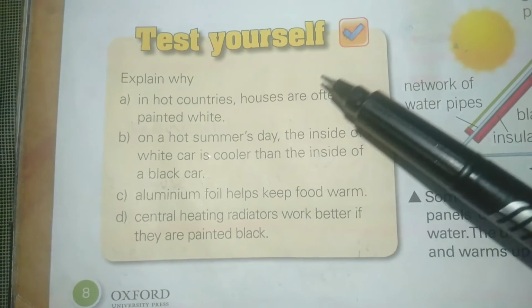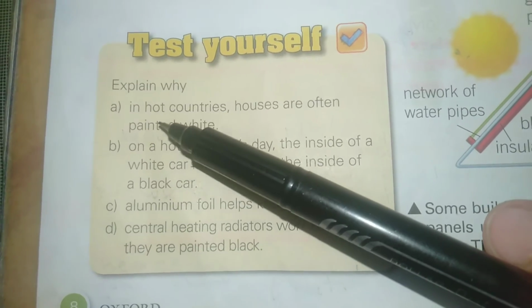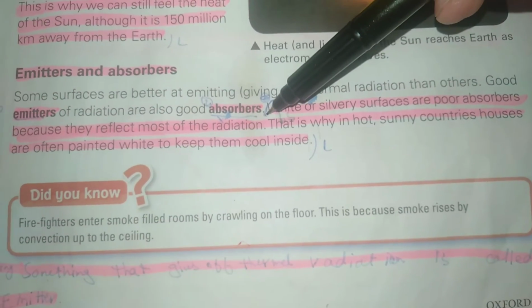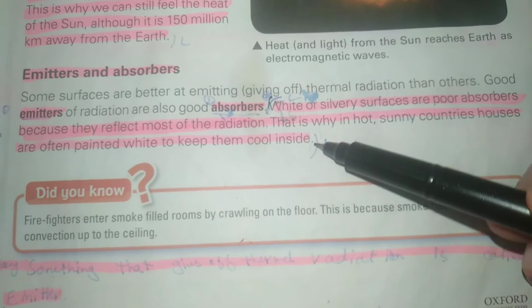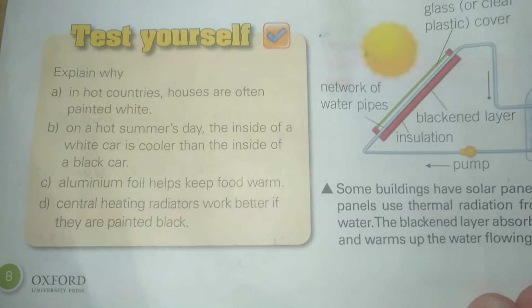Next we have to do test yourself. Explain why. Part A. In hot countries, houses are often painted white. The answer will start from this line. White or shiny surfaces are poor absorbers of thermal radiation because they reflect most of the radiation. That is why in hot sunny countries, houses are often painted white to keep them cool inside.